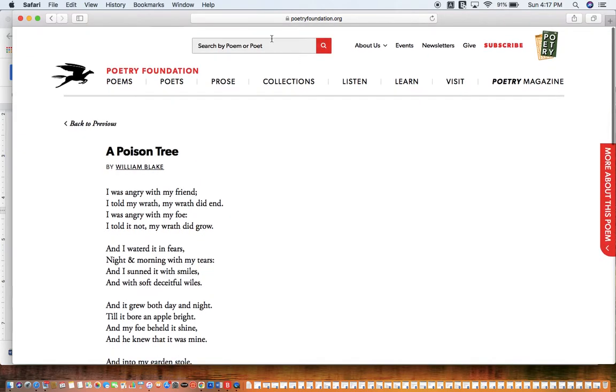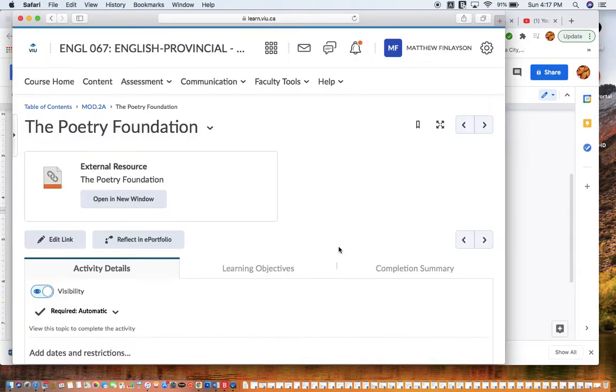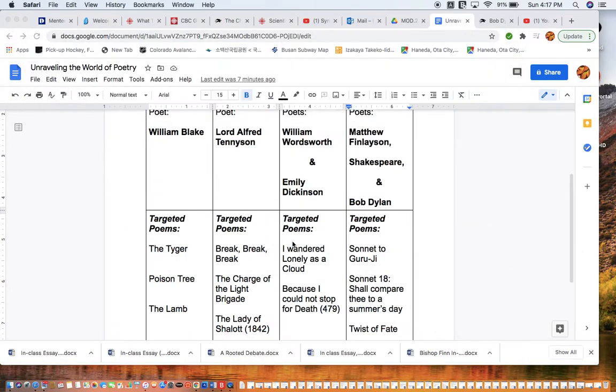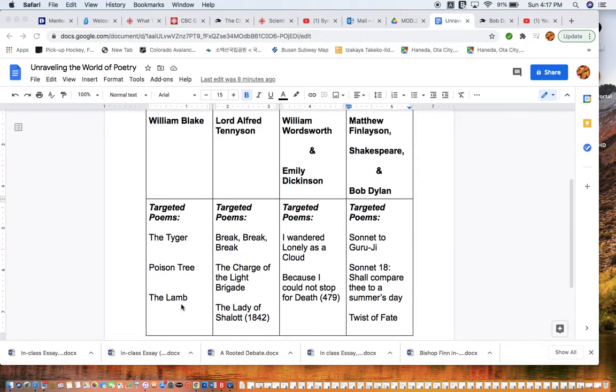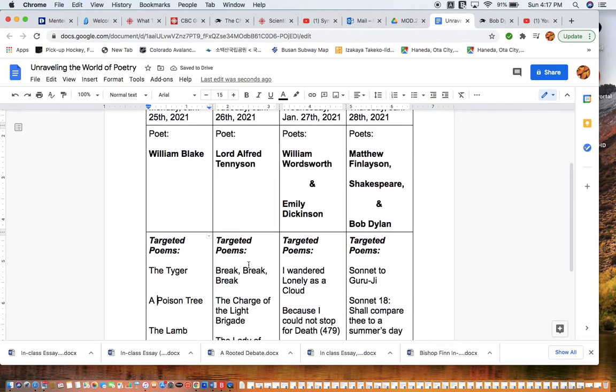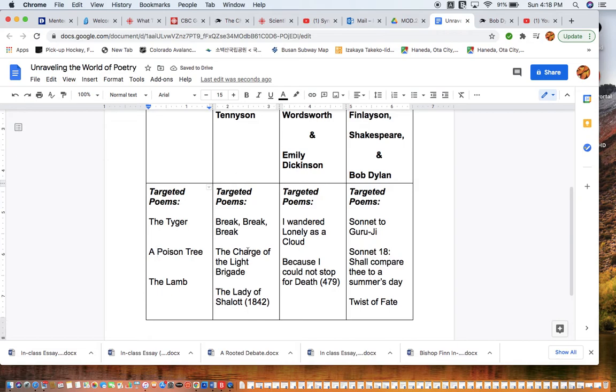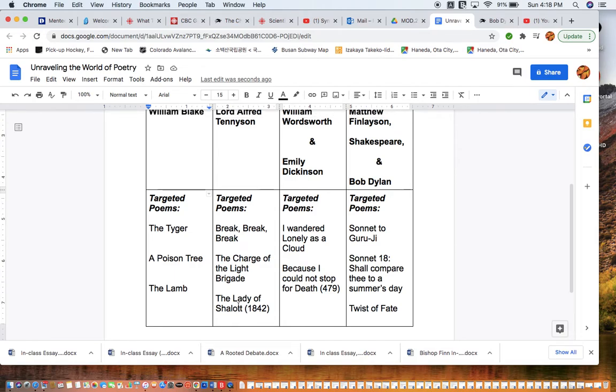Okay, so going back now to the overall schedule for the week. You can see we're doing Blake on Monday. There are 3 poems to read, so I should fix this here to actually represent the real title. On Tuesday, we move on to Lord Alfred Tennyson, and he's got 3 poems that I really like: Break, Break, Break, The Charge of the Light Brigade, and The Lady of Shalott. I've checked the website to make sure these poems are all available.